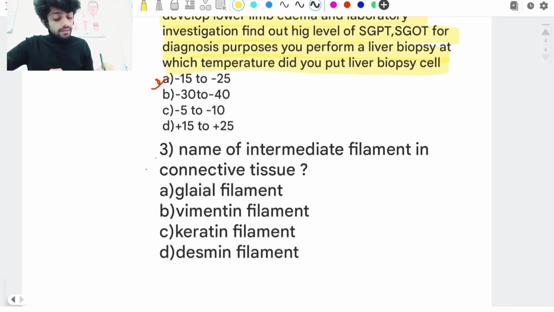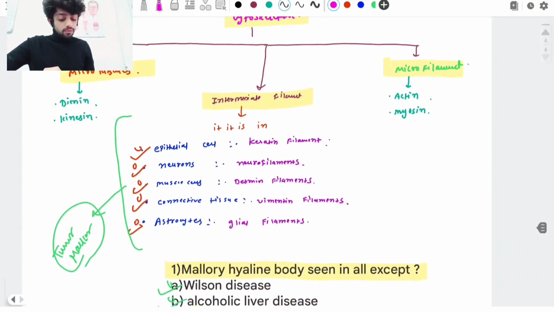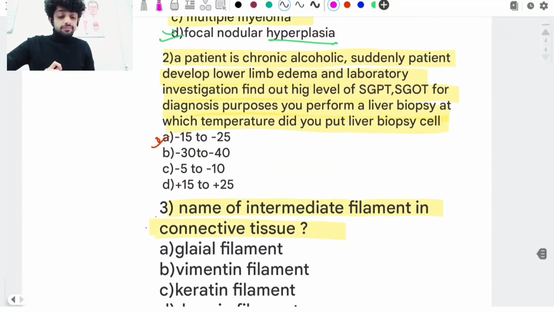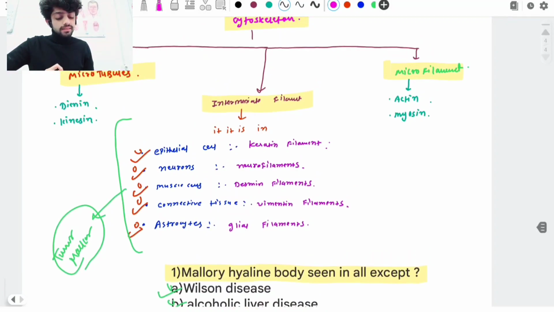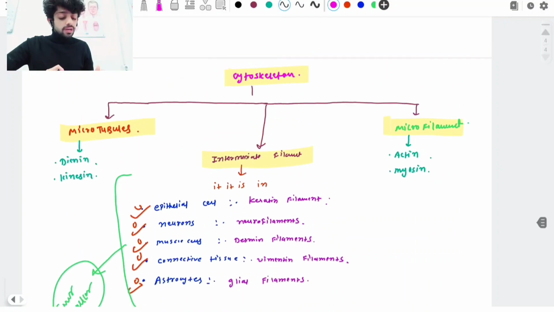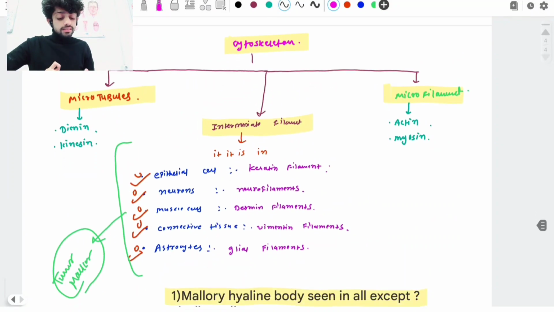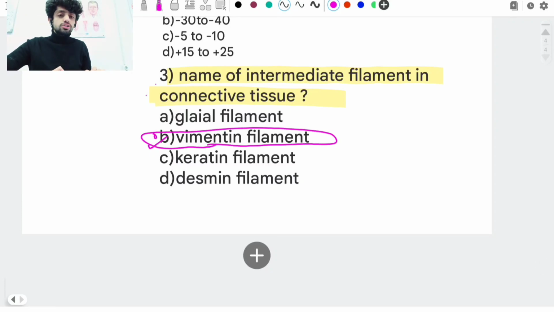The last question is: name the intermediate filament in connective tissue. So in the connective tissue, what is the name of the intermediate filament? A glial filament we normally see in astrocytes, and vimentin filament, so yes, this is the answer. Keratin filament is normally present in epithelial cells, and the other, desmin filament, we mainly see in muscle cells. So if this intermediate filament is present in the connective tissue, we call it a vimentin filament. So thank you, guys. That's all for today.